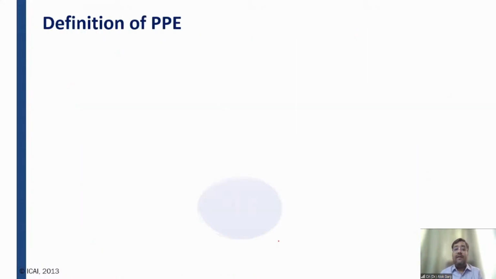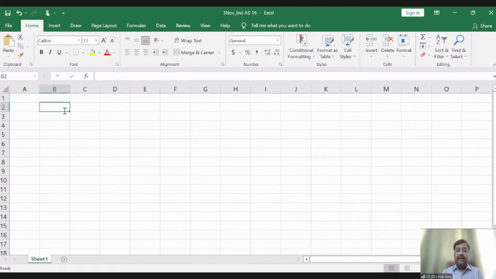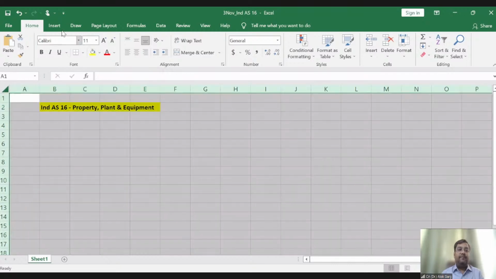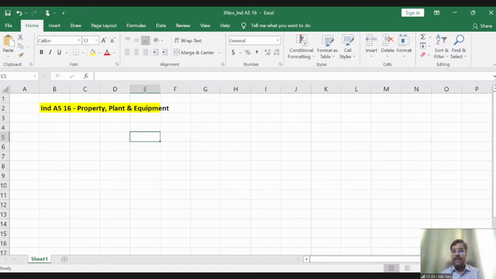Now let's discuss what is the definition of PPE. And before that, let me move to my Excel file. And please confirm if my Excel file is visible. Ind AS 16, property, plant and equipment. It is very important to understand the definition of property, plant and equipment. Very important to understand the definition of PPE, right?